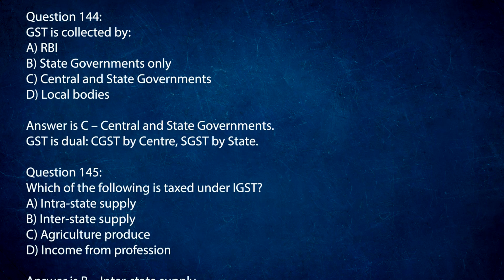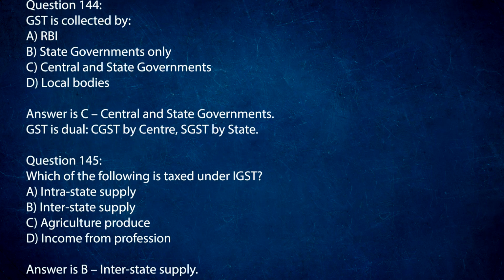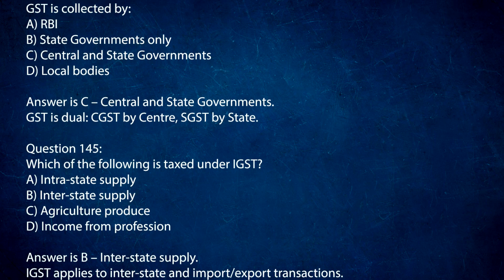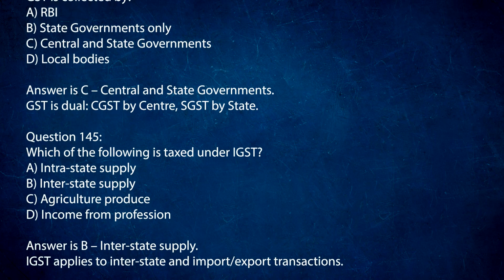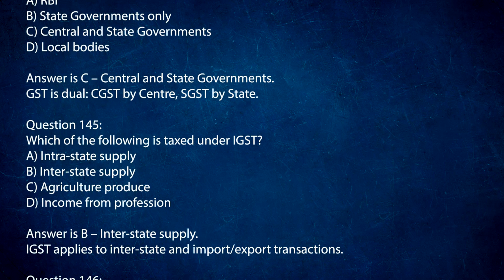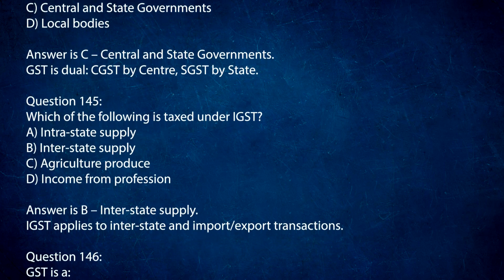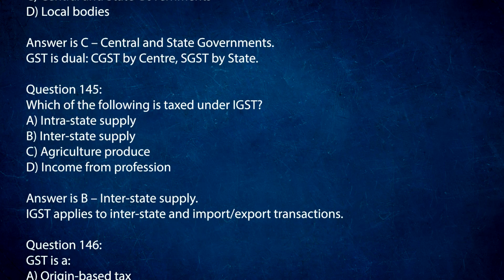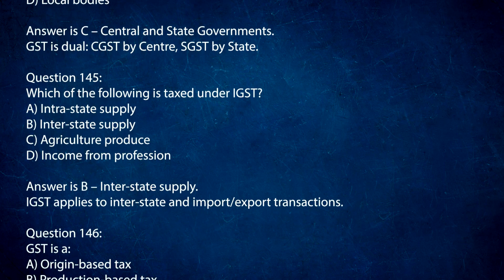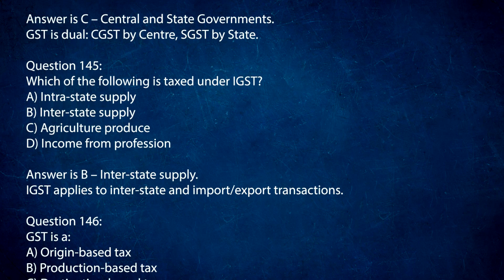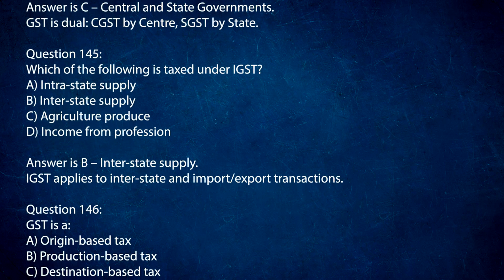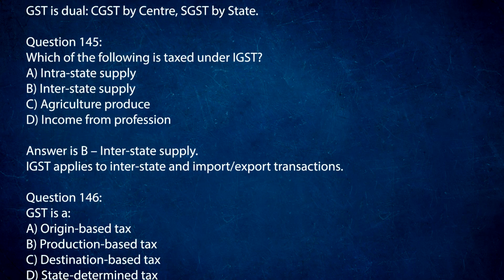Question 145. Which of the following is taxed under IGST? A. Intrastate supply. B. Interstate supply. C. Agriculture produce. D. Income from profession. Answer is B. Interstate supply. IGST applies to interstate and import-export transactions.